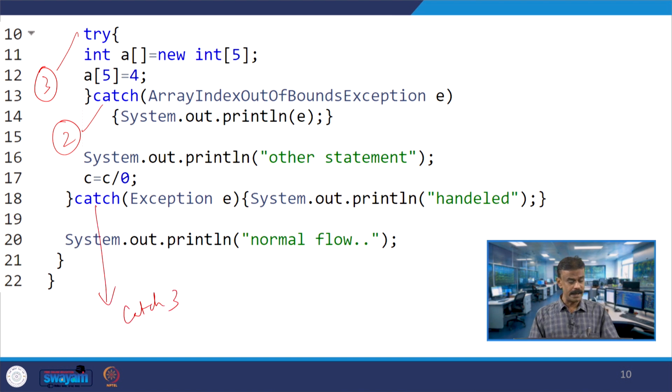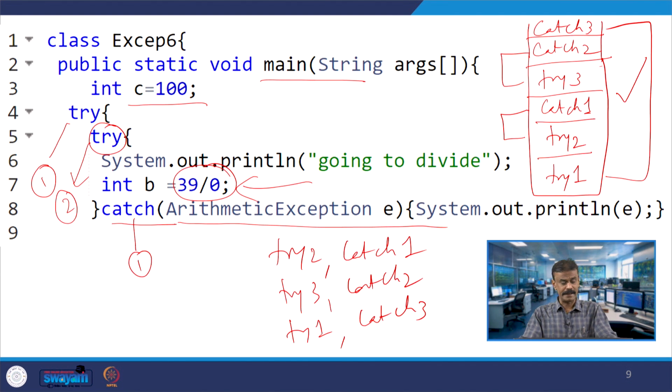So, now you have try. So, you will have array index out of bound. So, you are printing system.out.println E. So, whatever be the exception will be printed. Similarly, line number 8, whatever be the exception, that E will be printed. So, that is what we have to understand. Alright, system.out.println E. So, whatever exception belongs to arithmetic exception, that will be printed.